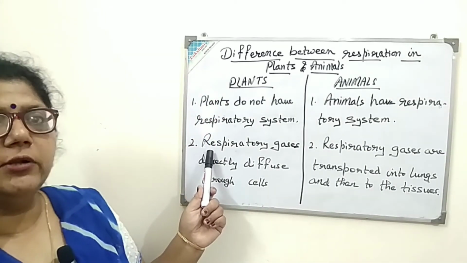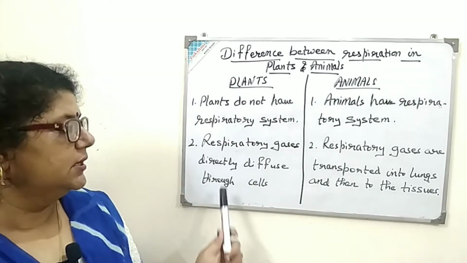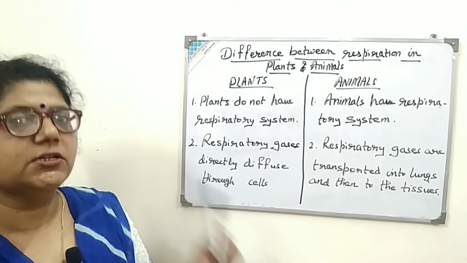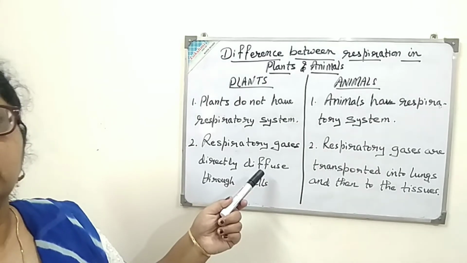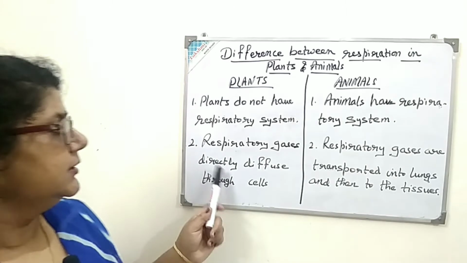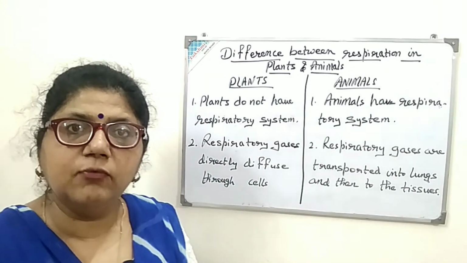And the second point of difference is that in plants, respiratory gases directly diffuse through the cells. Now the question arises, how does respiration take place in plants then? The respiratory gases which diffuse into the plant and come out of it directly diffuse with the help of cells.